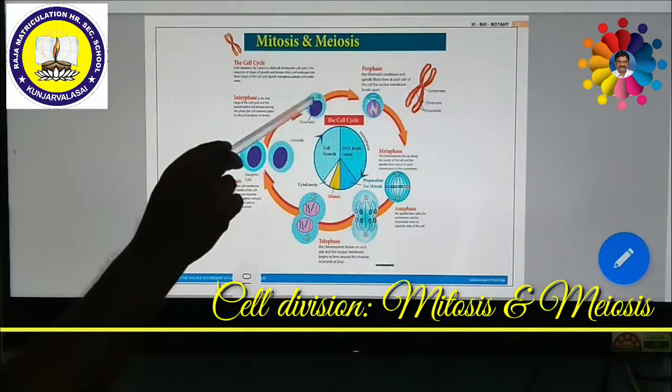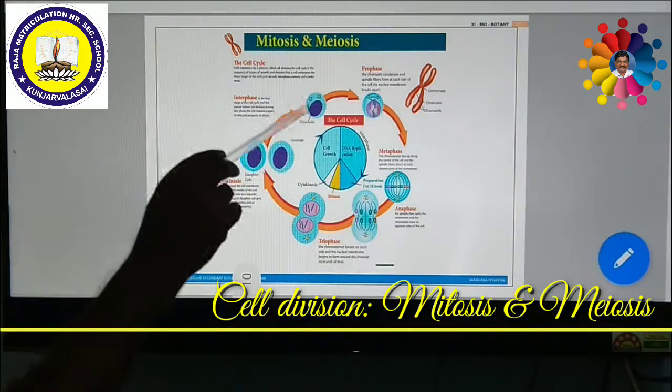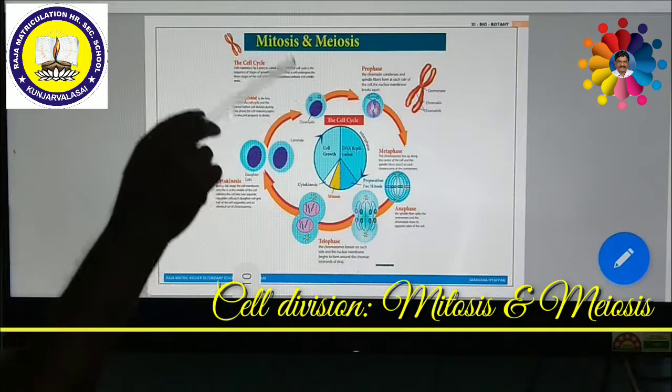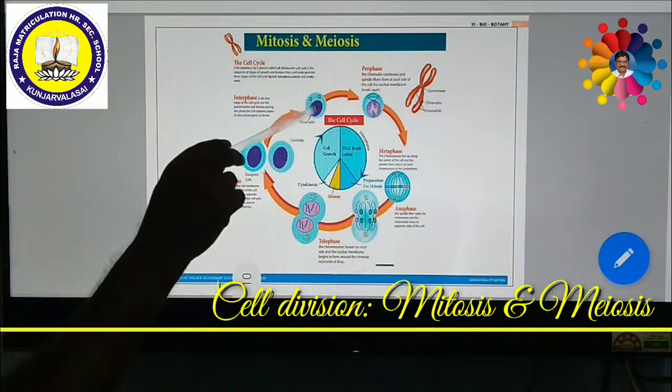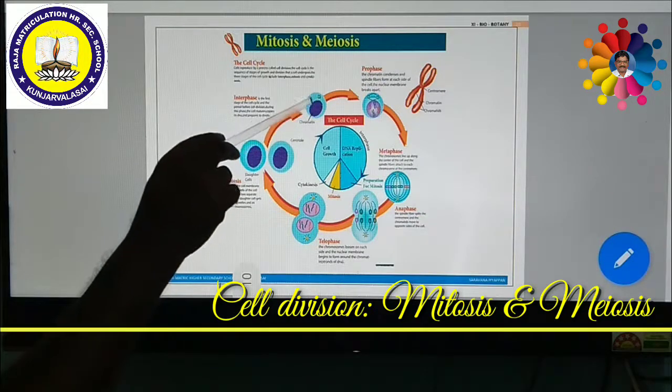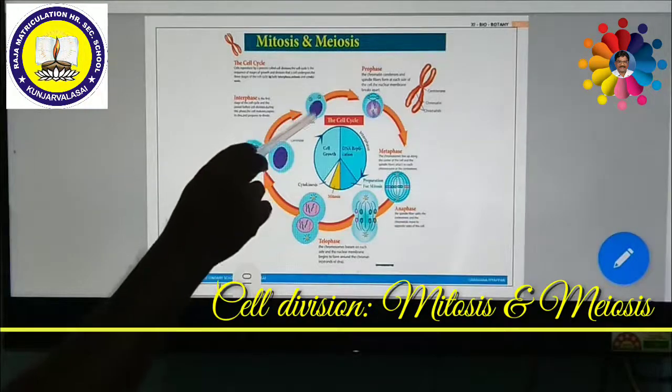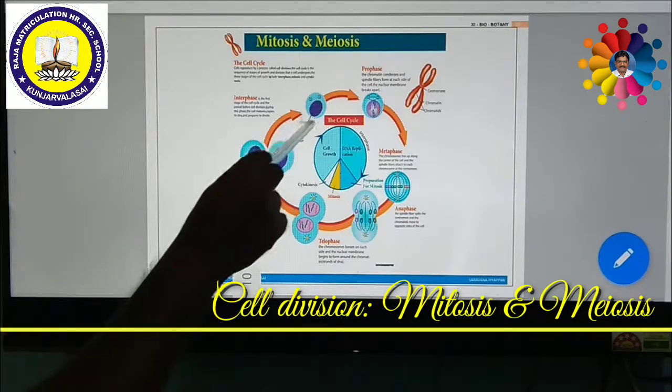Such thread-like chromatin material is condensed. As I already told you, a very important protein, MPF, is necessary for the chromatin to be condensed. So the chromatin materials are condensed to form thread-like chromosomes.